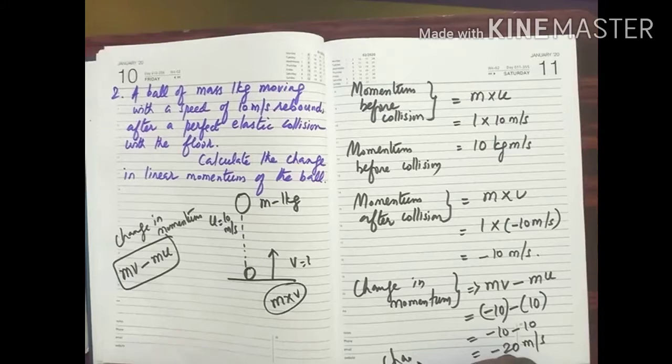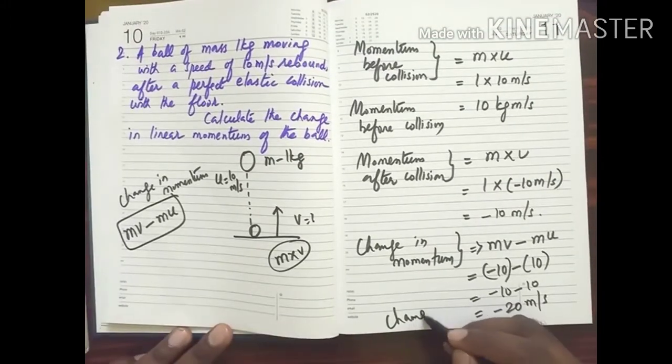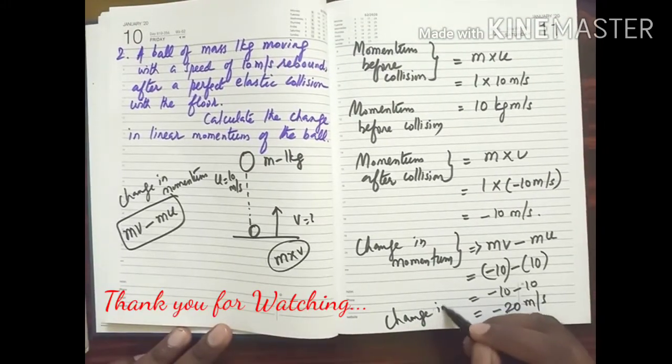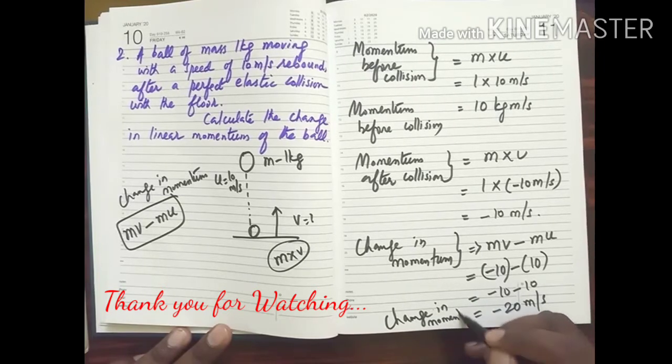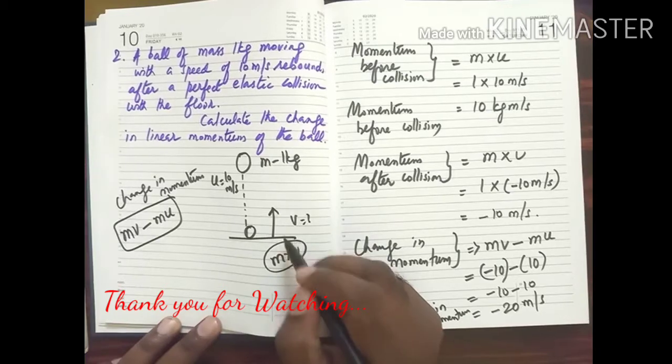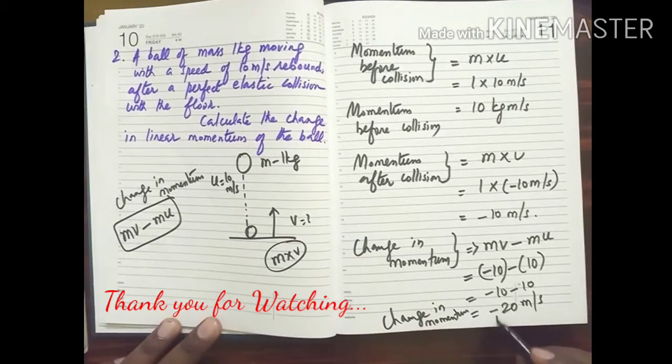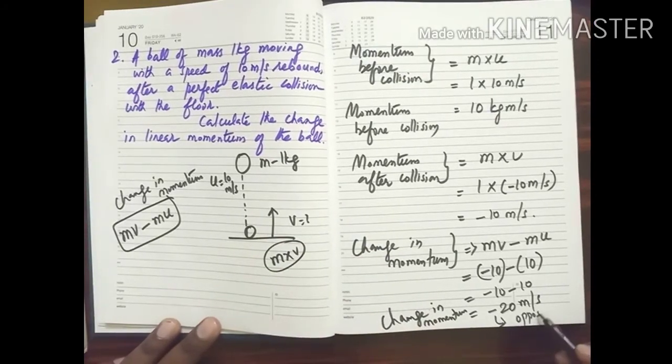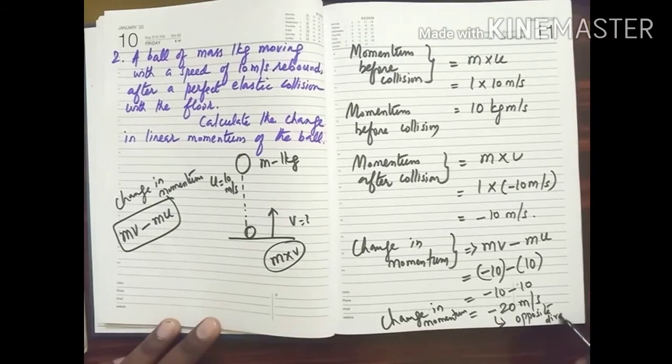This is the change in momentum. What does this minus indicate? This minus indicates that the ball is moving in an opposite direction. The minus indicates that the ball is moving in opposite direction.